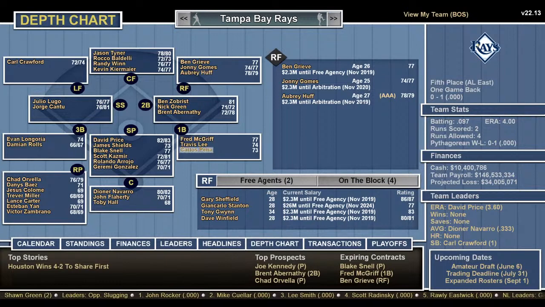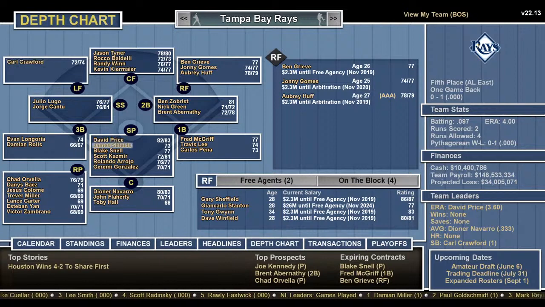McGriff, Lee, and Pena at first. Zobrist, Green, and Abernathy at second. Lugo and Cantu at short. Longoria and Damon Rolls at third. This will be another team that's going to struggle. Greaves, Gomes, and Aubrey Huff in right. Tyner, Baldelli, Wynn, and Kevin Kiermaier in center. And Carl Crawford, another whiner, in left.